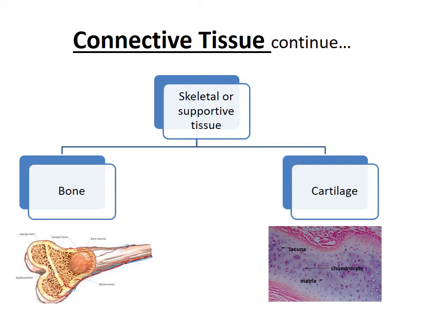What is the main function of cartilage? It supports and provides flexibility. Next, bone. Bone is made up of cells known as osteoblasts, and it has a central canal known as the Haversian canal, and bone cells mainly occupy the small spaces between the concentric layers of matrix.